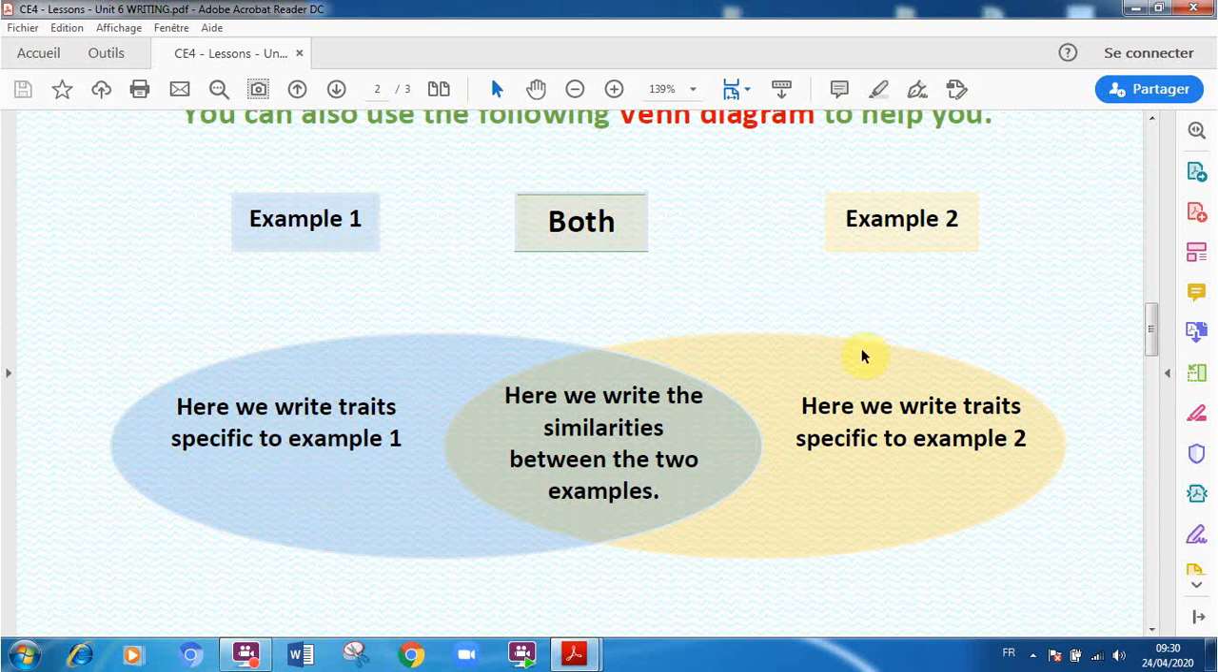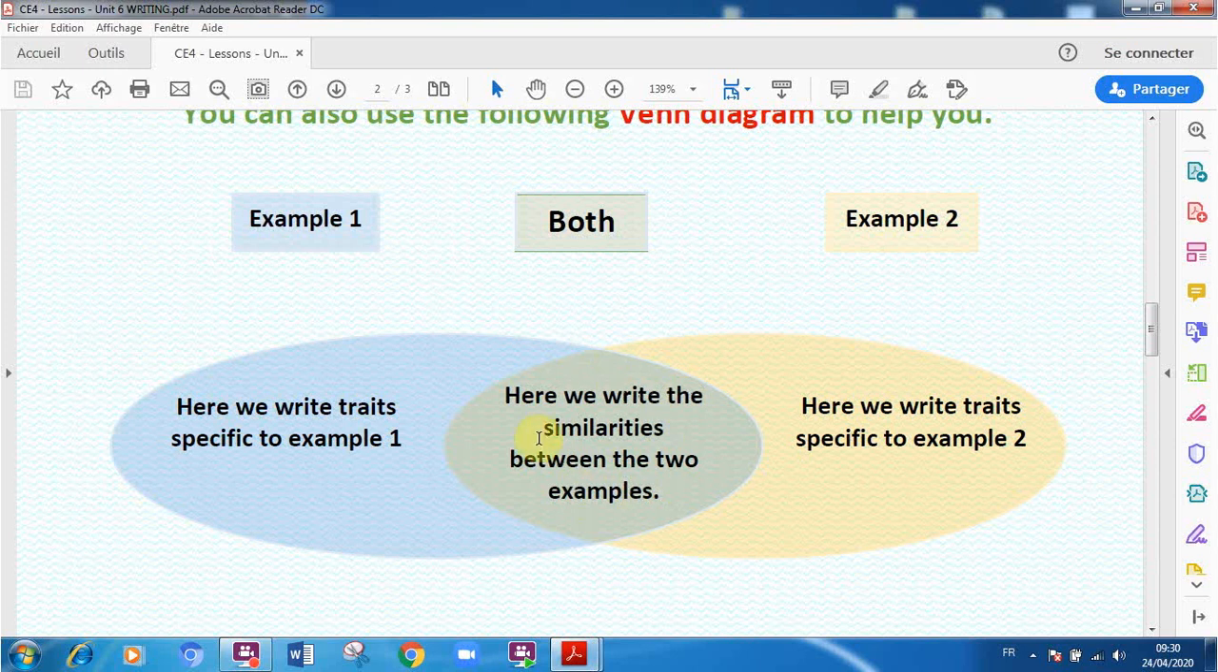In example 2, we'll write traits specific to example 2. But in the middle, we are going to write the similarities between the two examples, example 1 and example 2. Okay, let's repeat in these parts. We are going to write traits specific to the first example, and here traits specific to example 2.